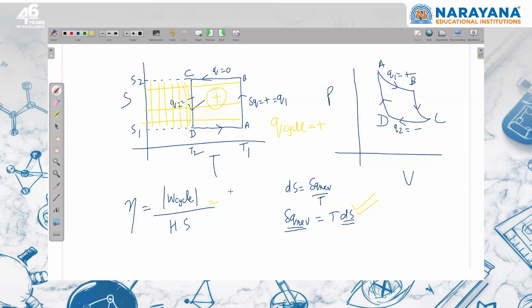Area of this rectangle will be length into width. So we have to take care of the sign, it should be positive. S2 is greater than S1 and T1 is greater than T2. So we can write here T1 minus T2, right? So this is the magnitude of work done in cyclic process. If I write what is heat supplied, this whole thing is heat supplied. That is T1 into entropy change S2 minus S1 will be heat supplied. So this will cancel out. We are able to prove 1 minus T2 upon T1. Sometimes in a question, in order to calculate efficiency, they can draw a temperature versus entropy graph and they can ask questions based on this.